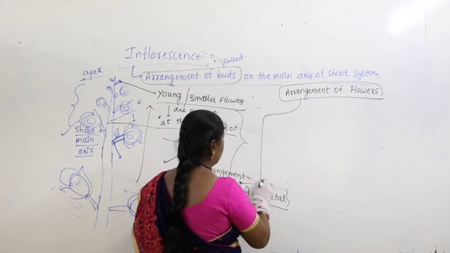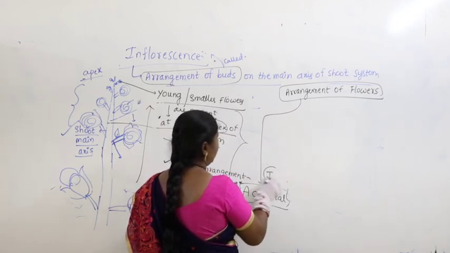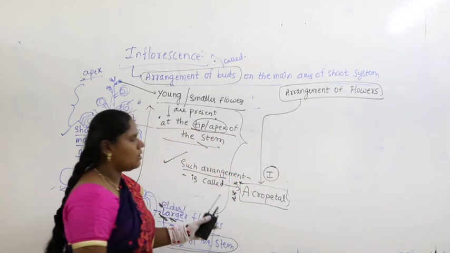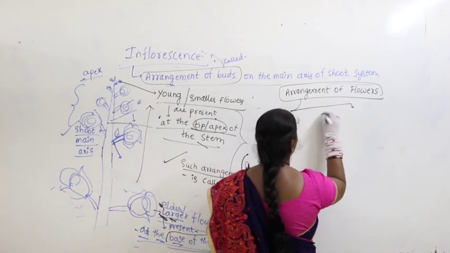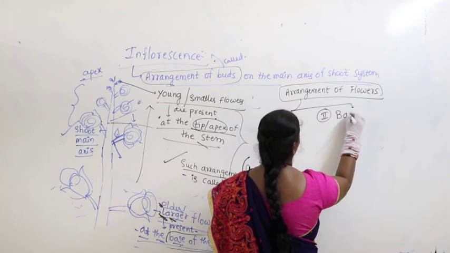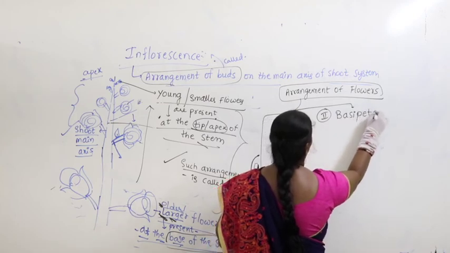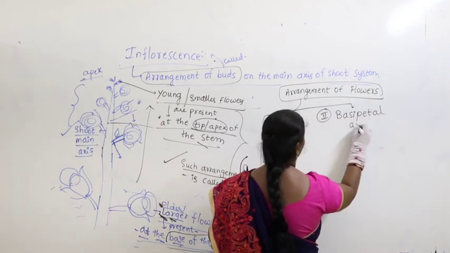The first one is called acropetal. Then the second one is called basipetal arrangement.